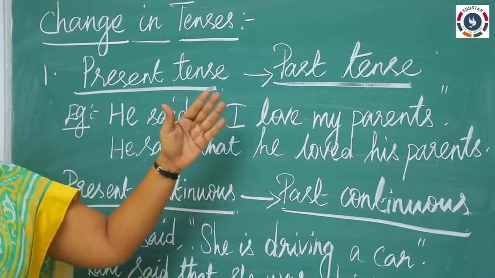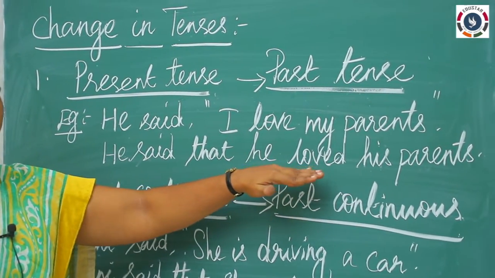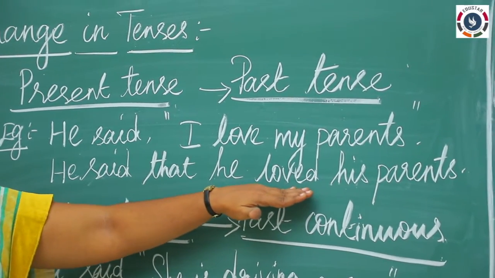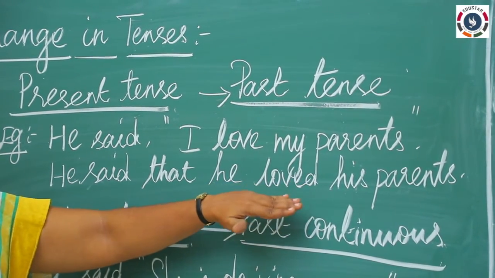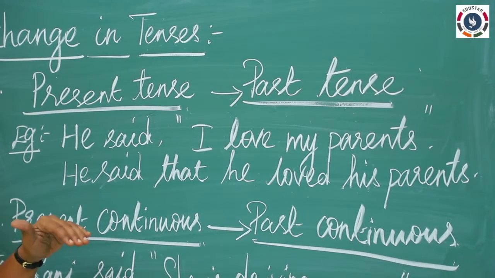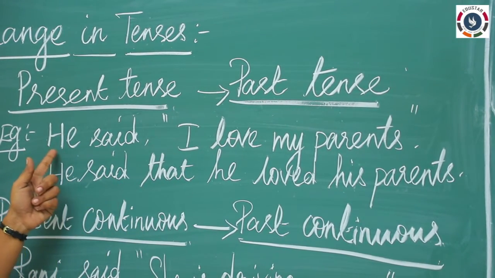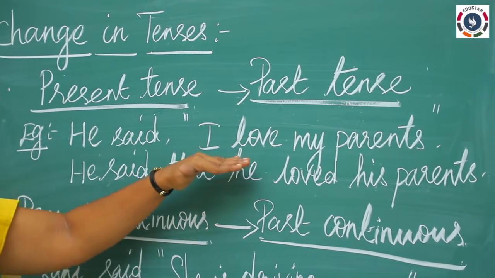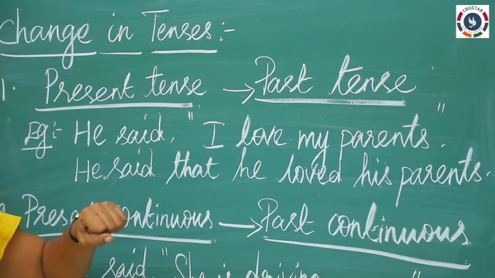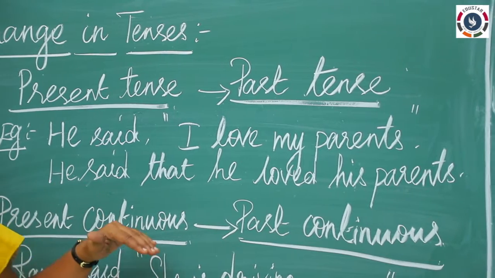Let us see the example here. He said, I love my parents. So here when we change that into indirect, we change the tense form, that is loved. You have to remember the rules. First find out the sentence. So this is a statement, and the second point is you have to change the reporting verb. What did we study?